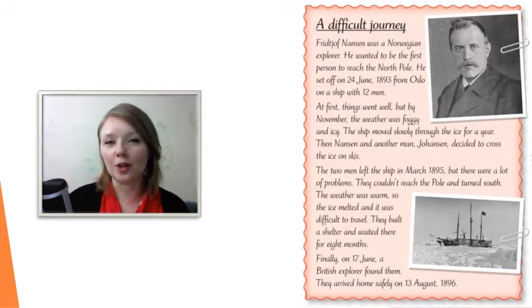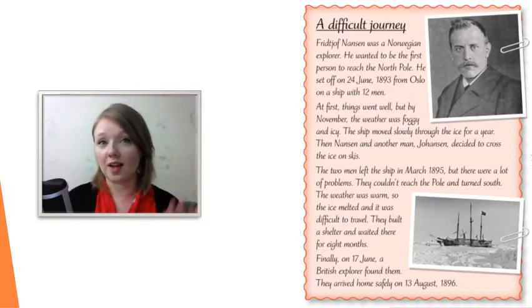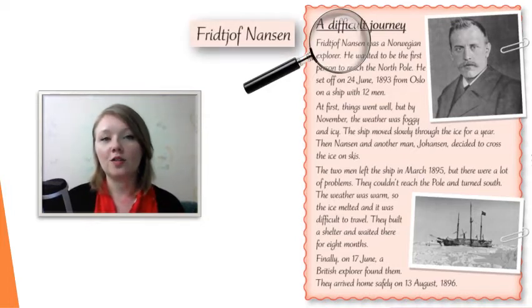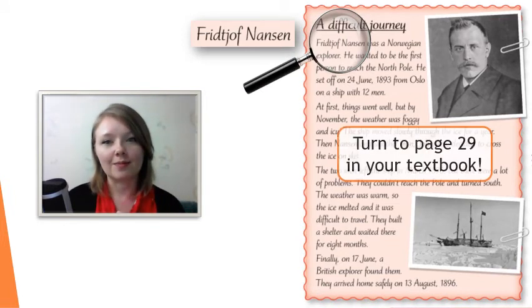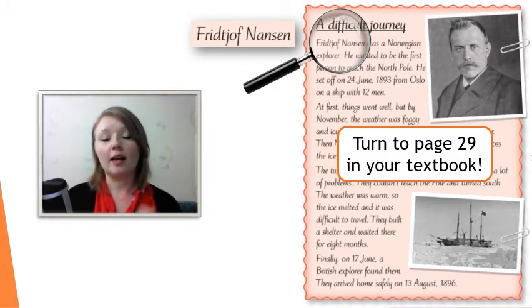The person we're going to be talking about today, as an example of an event that made someone famous, is Fridtjof Nansen. If you don't know who he is, soon you will find out. Please turn to page 29 in your book and follow along as we listen to and pick apart this example.